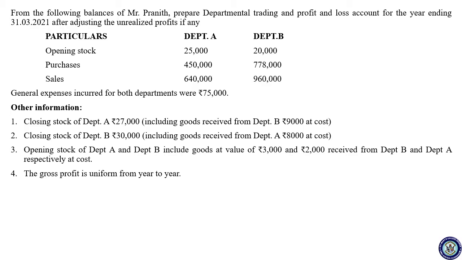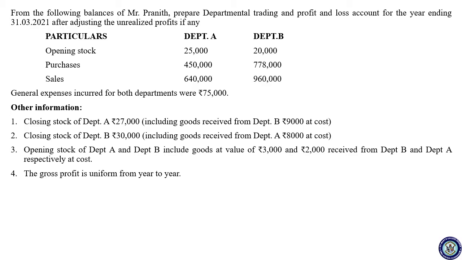I repeat, if the interdepartmental transfer is still included in the closing stock as well as the opening stock, in that case also you have to calculate the stock reserve. In the sense, if there is any interdepartmental transfer, it should be entirely sold within the year to avoid the stock reserve.